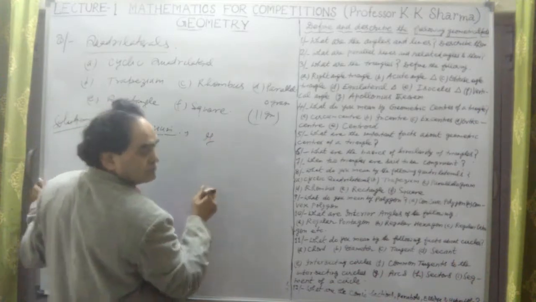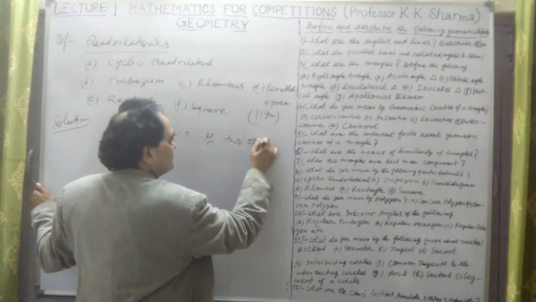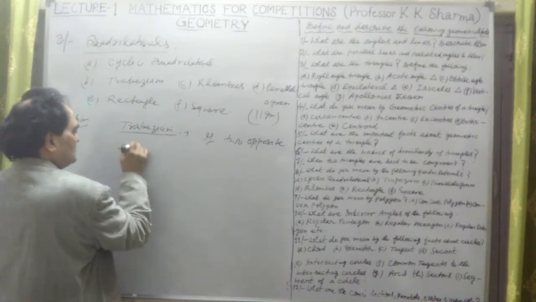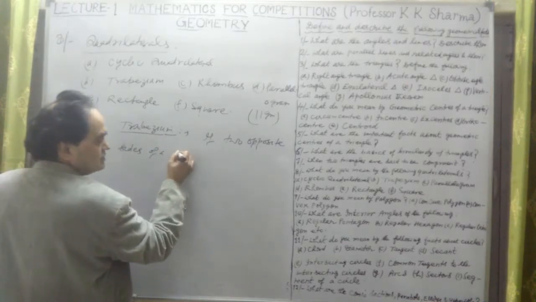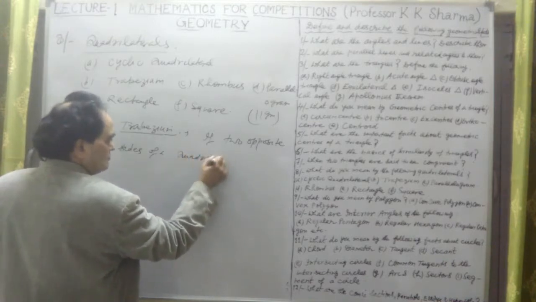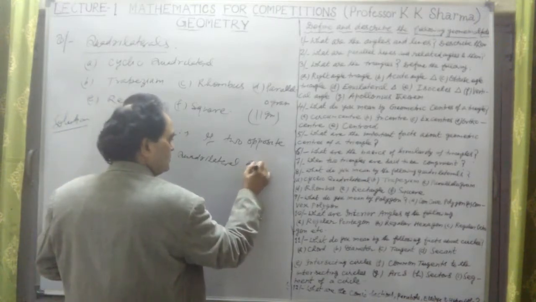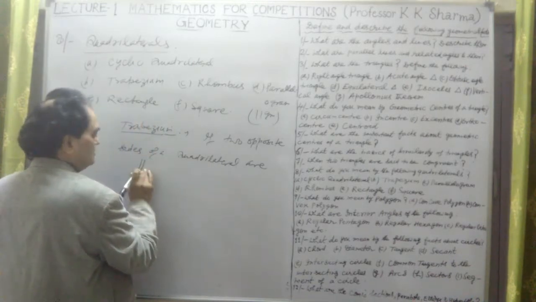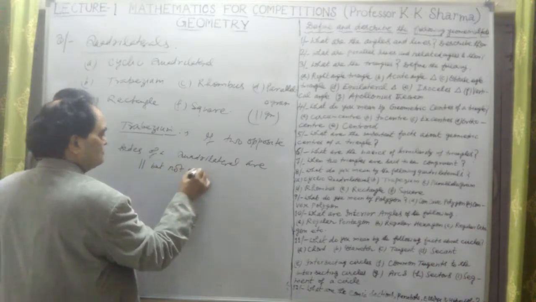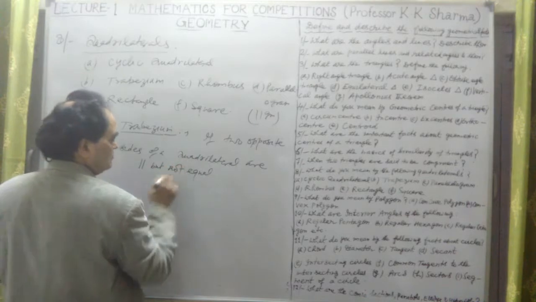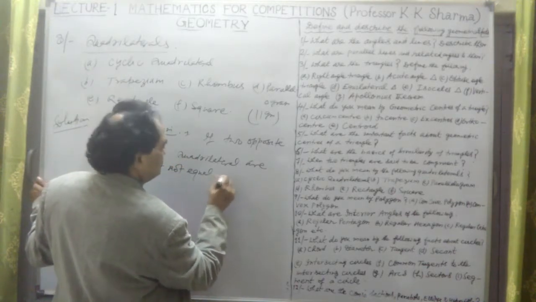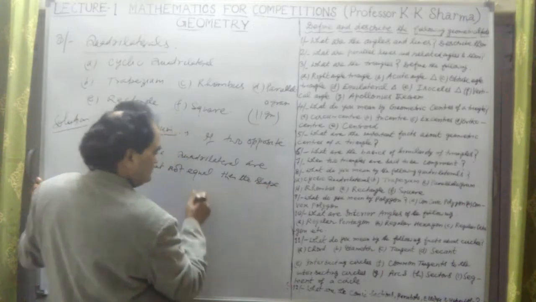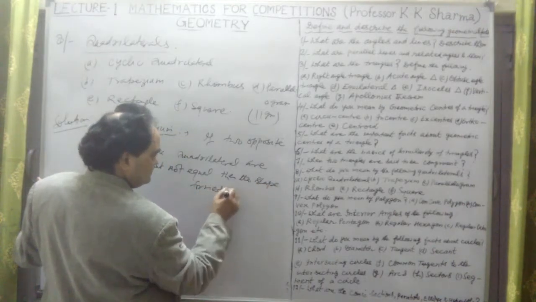If two opposite sides of a quadrilateral are parallel but not equal, then the shape formed is a trapezium.